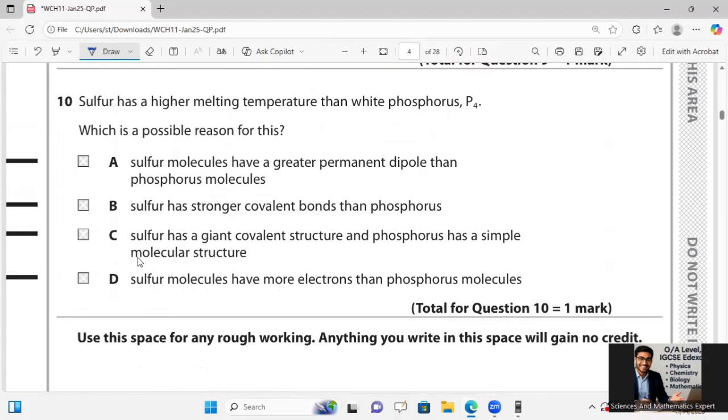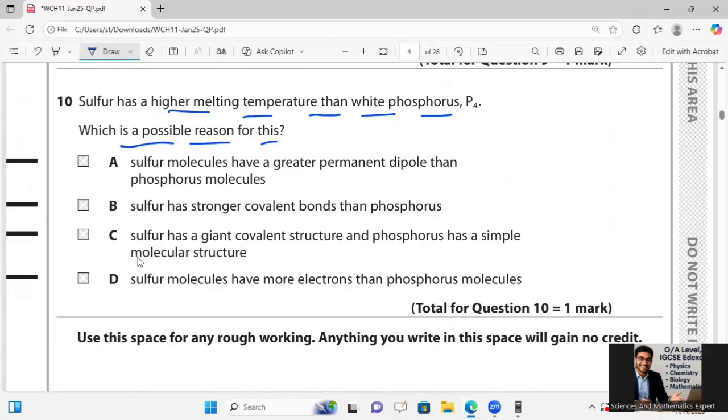Let's move to question number 10. Sulfur has a higher melting temperature than white phosphorus. Which is the possible reason for this? So sulfur S8 and white phosphorus P4 are both molecular structures, however sulfur has stronger intermolecular forces due to more electrons, leading to a higher melting point than P4.